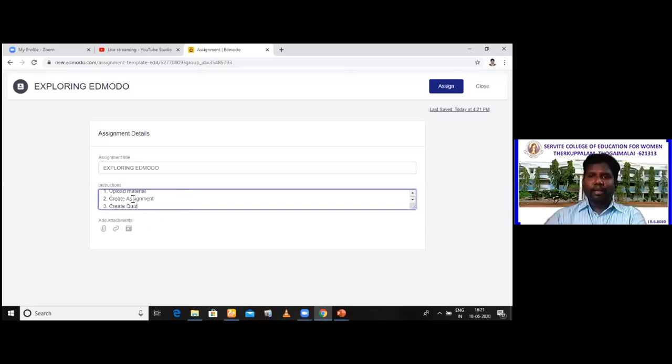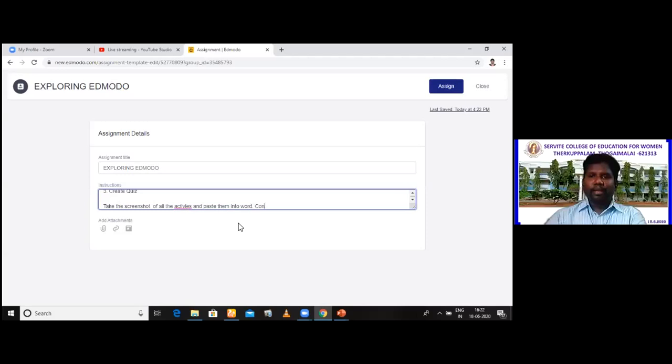So now three activities you will have to do. What should you do? You will have to create class. You will have to upload material. You will have to create assignments. You will have to create quiz. Take a screenshot of all the activities and paste them into MS Word.